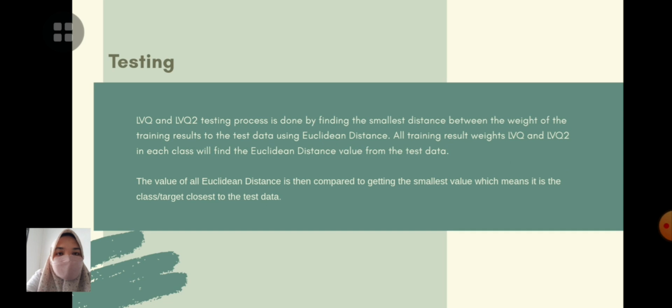And then testing. The LVQ and LVQ2 testing process is done by finding the smallest distance between the weights of the training results and the test data using Euclidean distance. For all training result weights of LVQ and LVQ2, each class will find the Euclidean distance value from the test data. The values of all the Euclidean distances are then compared to get the smallest value, which means that is the class or target closest to the test data.